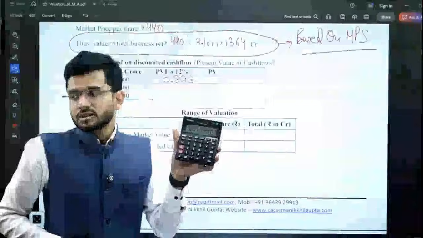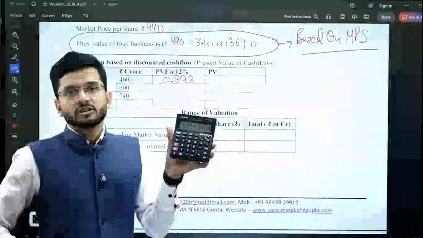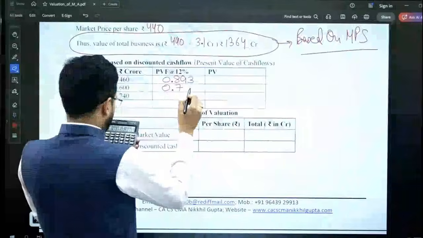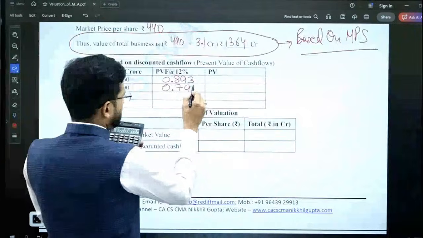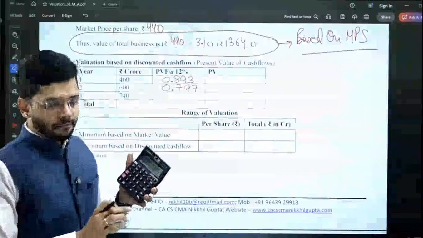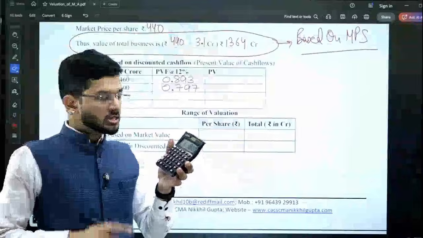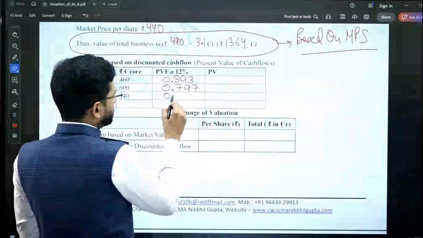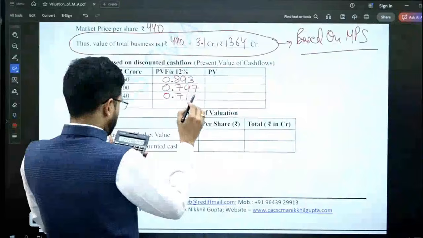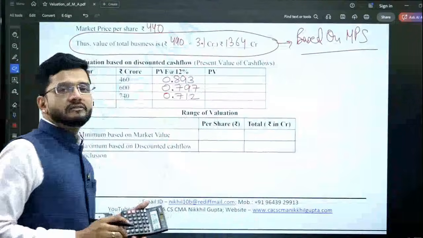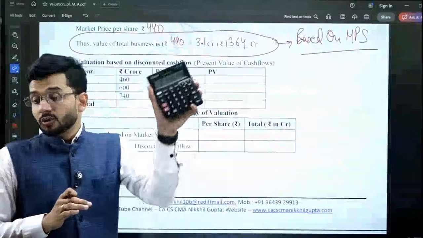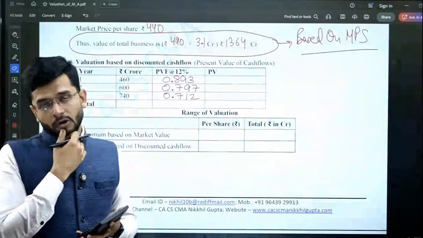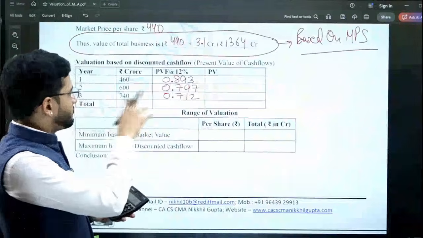I do an equal to, this will give me the PVF for the second year. So PVF for the second year is 0.797. I do another equal to, this will give me the PVF for the third year. So PVF for the third year is 0.712. I hope you understand this computation well, because this computation is going to be really important. So this is the PVF of the 3 years.